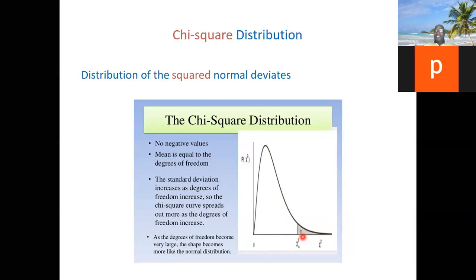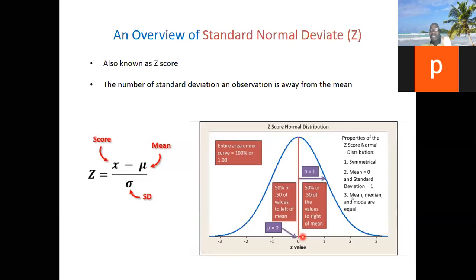What will happen is that immediately after that zero, it will peak. The reason is very simple. You know that most of those values in normal distribution are concentrated around that zero. So when you square now, both those that are negative or positive, all of them become positive.